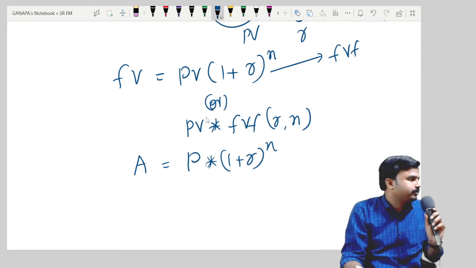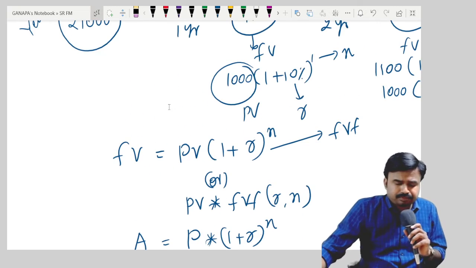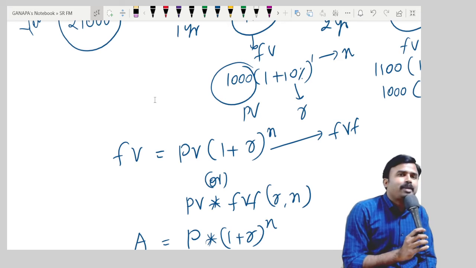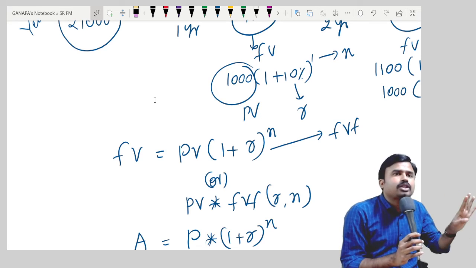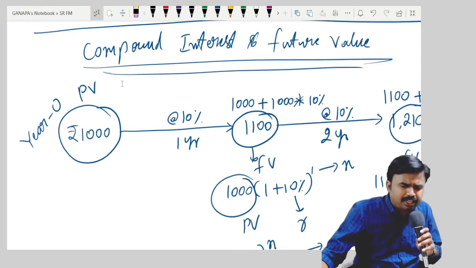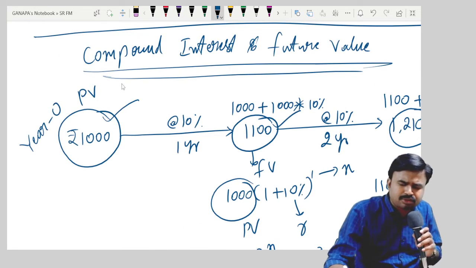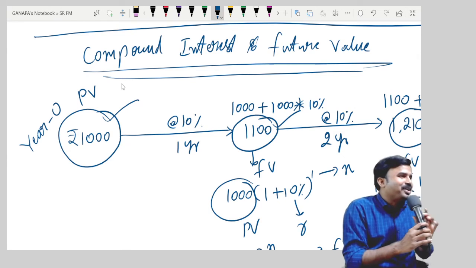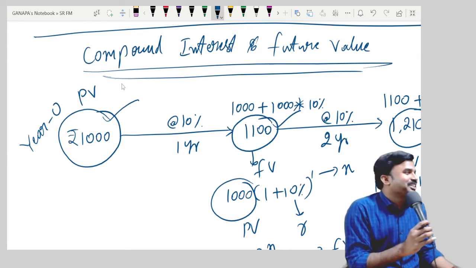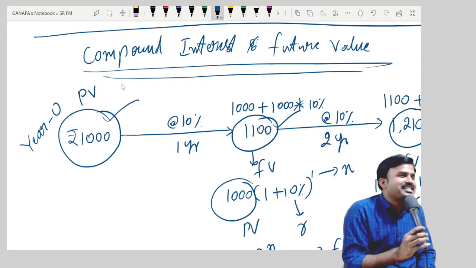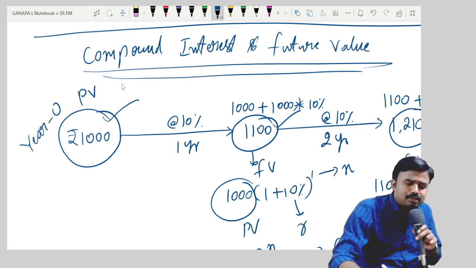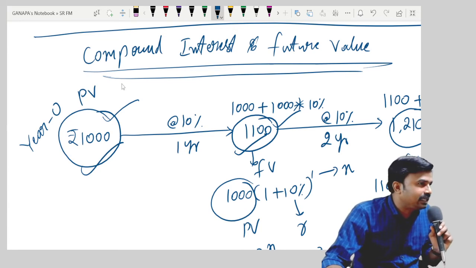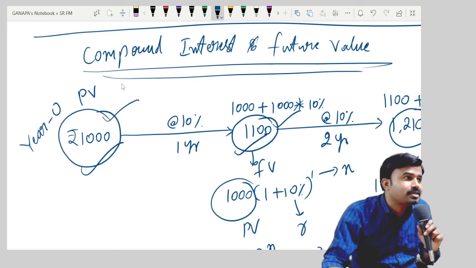Regular formula only. My question is, future value and present value both are the same. Am I right or wrong? No. Definitely no. This is present value 1000 rupees and this is future value 1100 rupees. What is the difference? The difference is interest. This is principal. 1100 is principal plus interest. 1100 is present value plus interest.